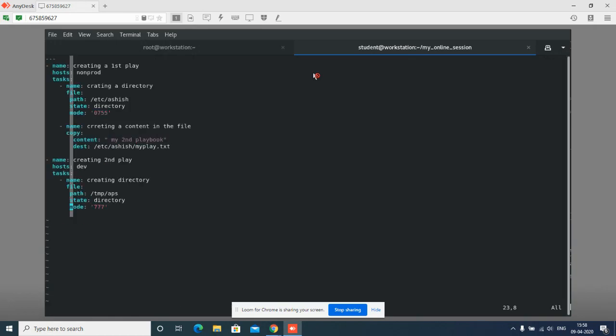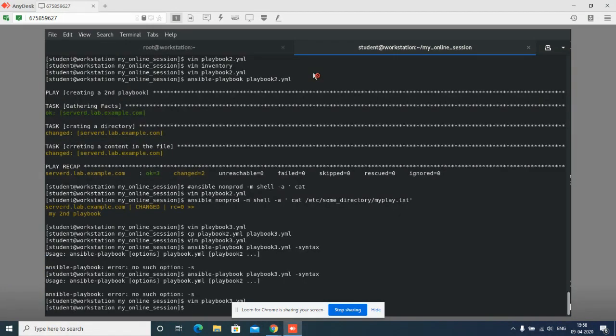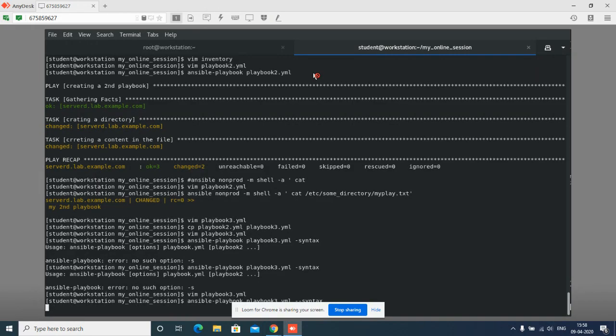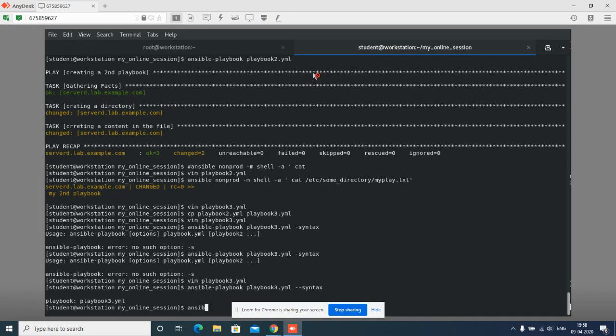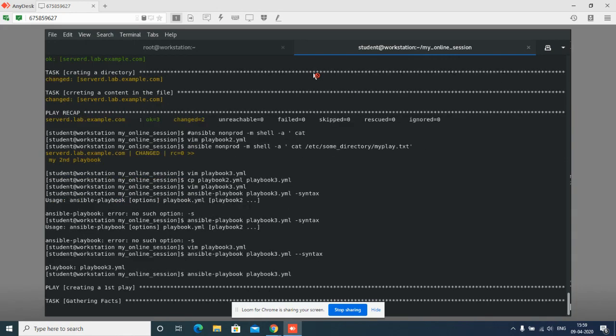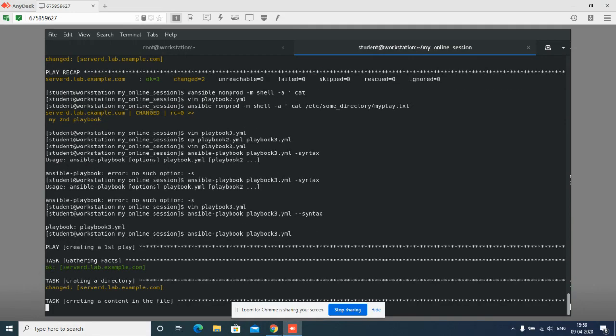Some option error is coming with -s. So let me check the error I am getting. It is something with --syntax. My playbook is correct. I will say ansible-playbook playbook3.yml. Now let me check that the playbook is running properly.